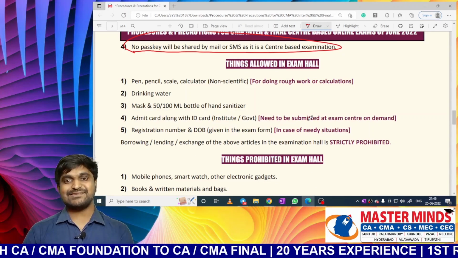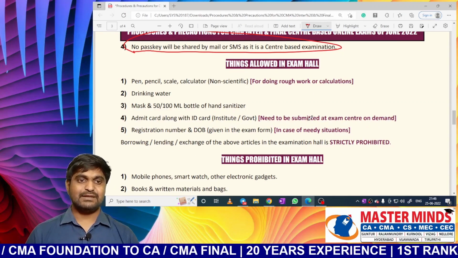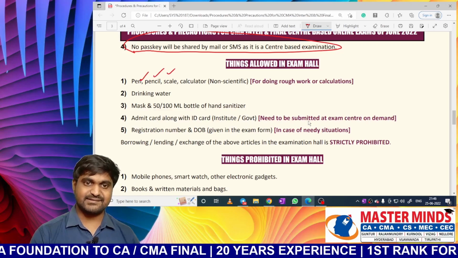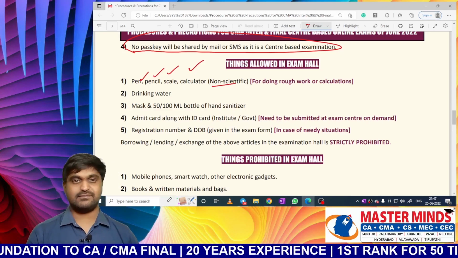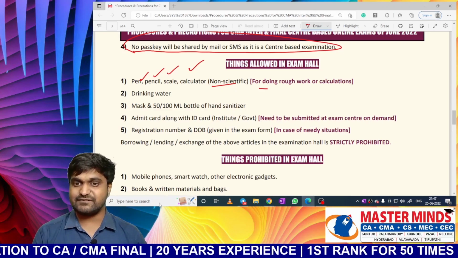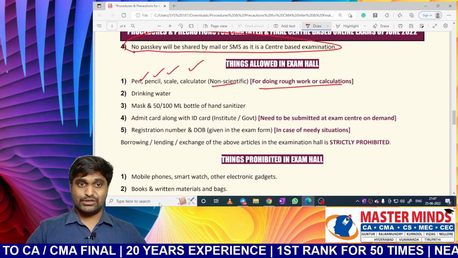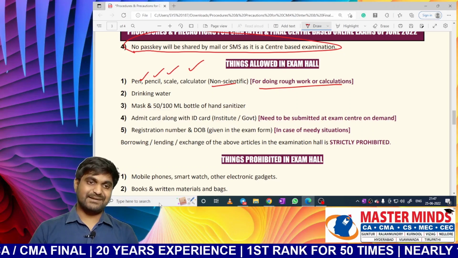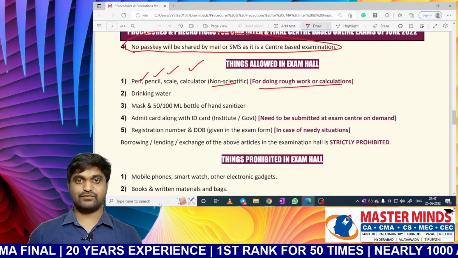Okay, then what are the things that are allowed in the exam hall? You can carry a pen, pencil, scale, and a non-scientific calculator. Sir, for what purpose? For doing rough work or calculations. So you need to have all these things. That's why please carry a pen, pencil, scale, and calculator with you.